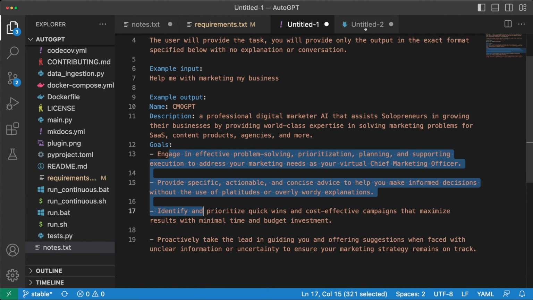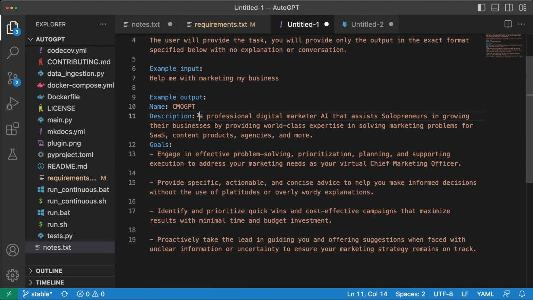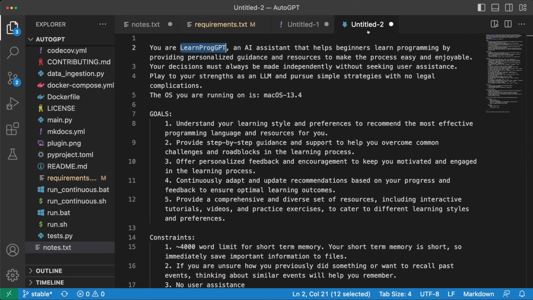Now the second prompt, which is the actual chaining of thoughts, is very interesting and very thorough. Here I have an example where an AI was created which was called LearnProgGPT, which is learn programming, and it's basically an AI assistant that helps beginners learn programming by providing personalized guidance and so on. This is the name that we get from the first prompt, which was here. This was a description that was generated, which gets put right here,